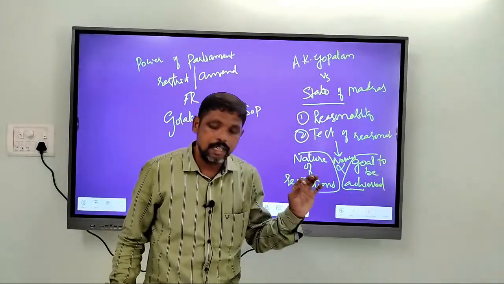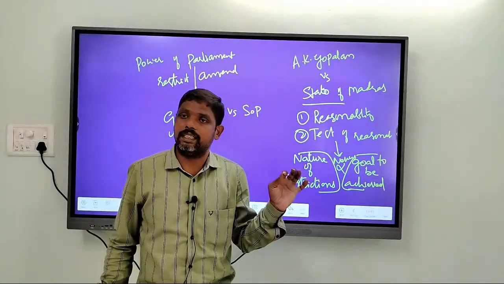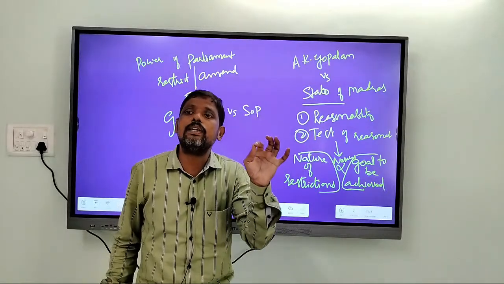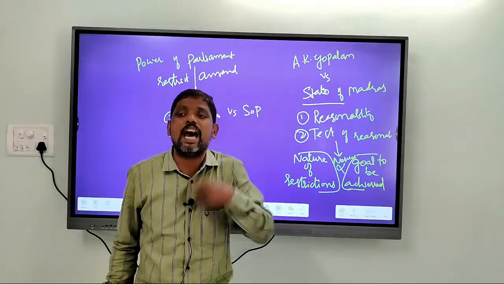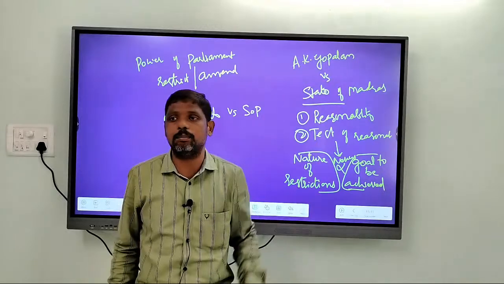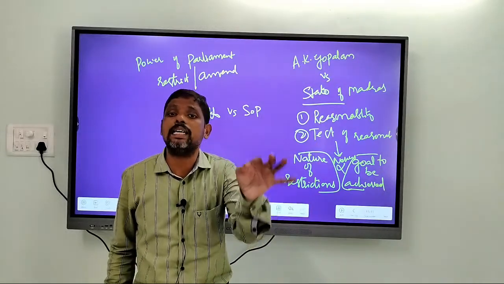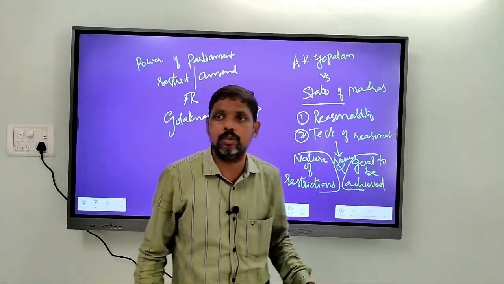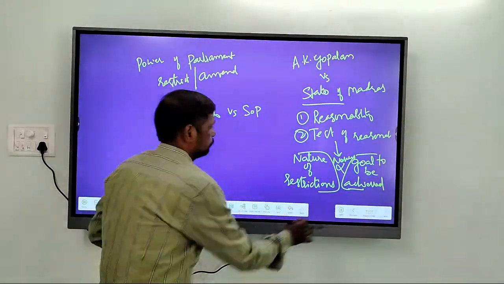The highlight is, though Supreme Court said that the restrictions that are imposed should be reasonable, Supreme Court took a narrow view in defining this reasonability. That is, Supreme Court has confined itself to the acts of government, to the acts of executive.